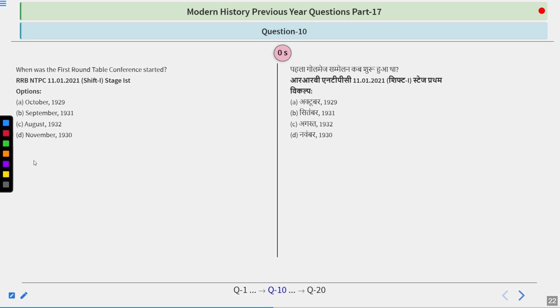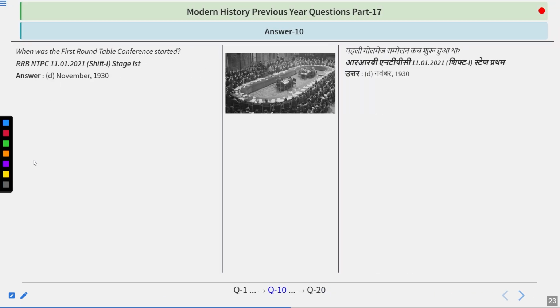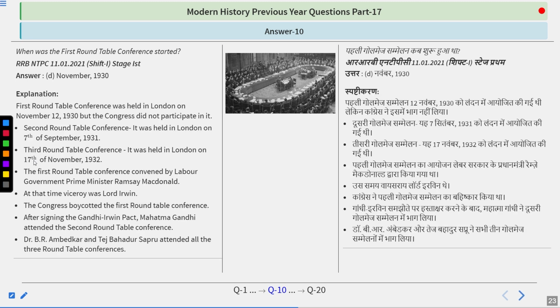And the answer is quite simple, because the answer is November 1930. So guys, if we talk about the first Roundtable Conference, it happened in November 1930. And let's read out the explanation related to the Roundtable Conference. The first Roundtable Conference was held in London on 12th November 1930, but Congress did not participate in it.